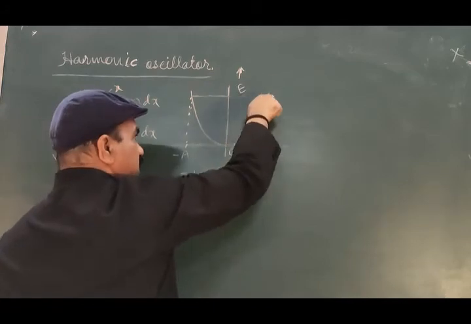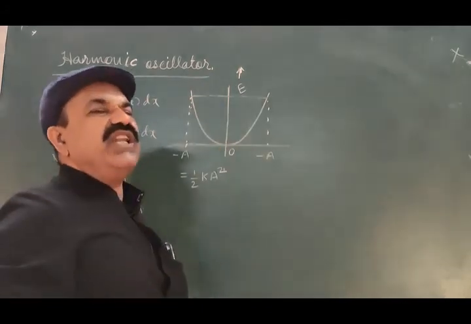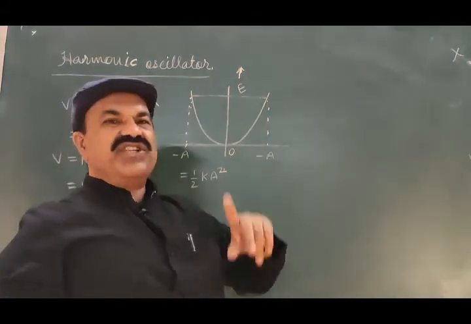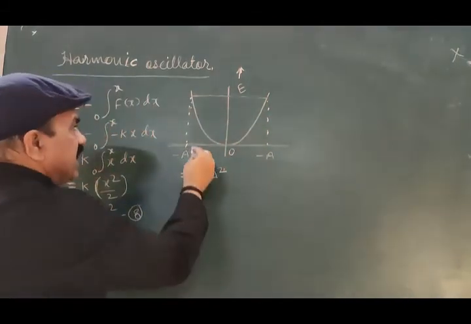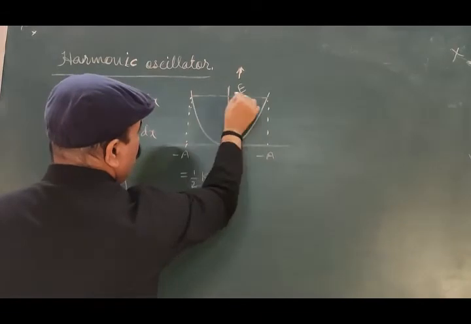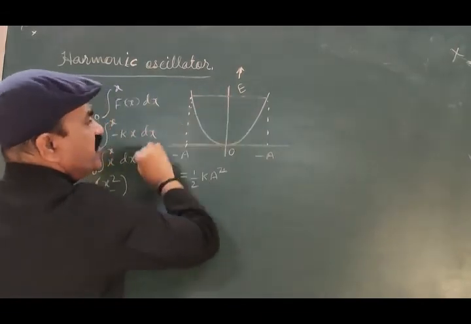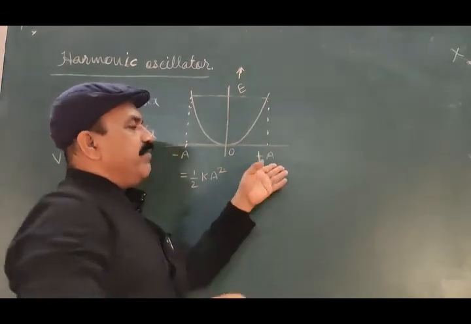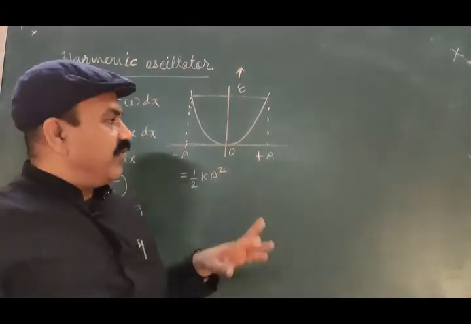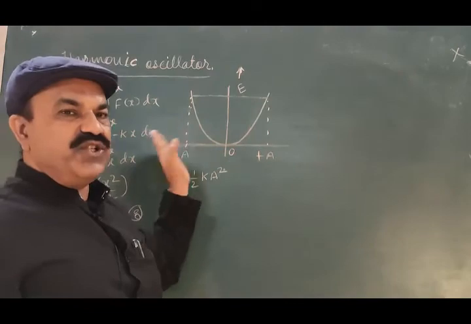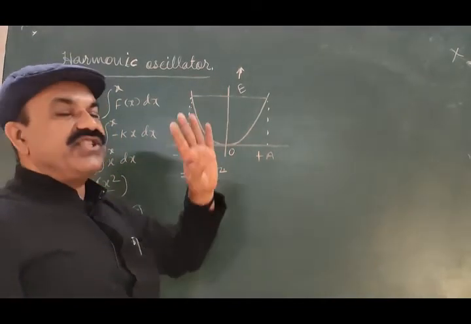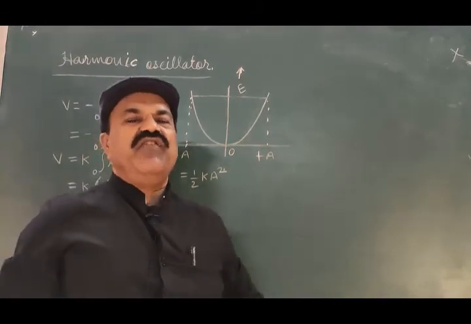You may call this a potential well. The particle is restricted to move inside the potential well only, from minus A to plus A and plus A to minus A. This motion will be continued inside this potential well.